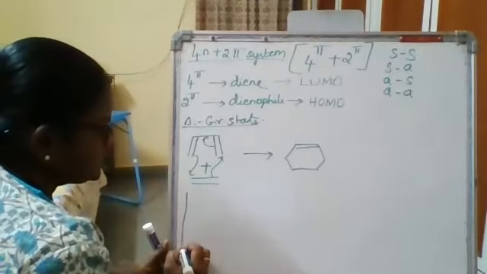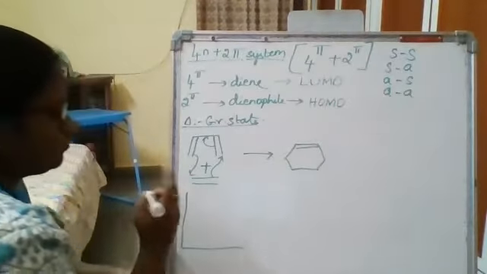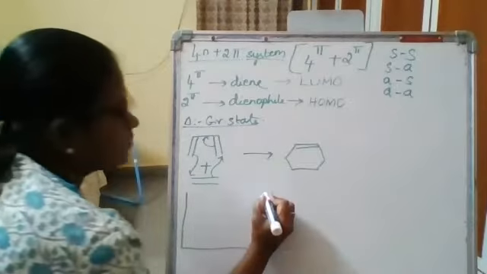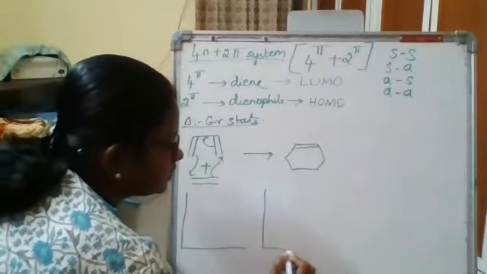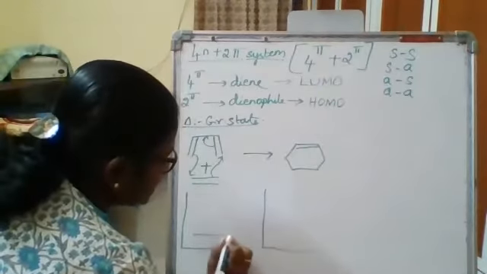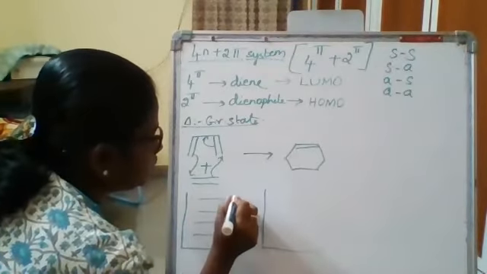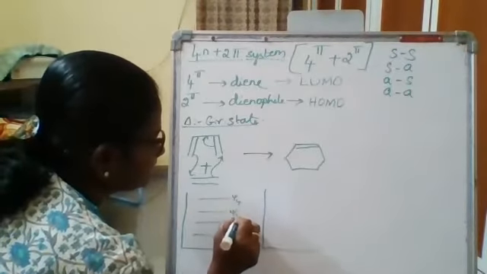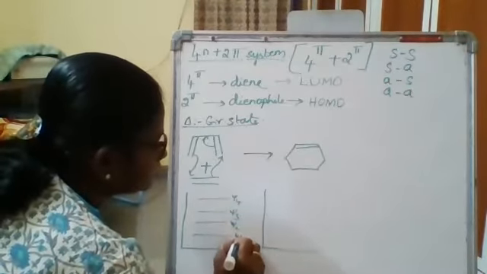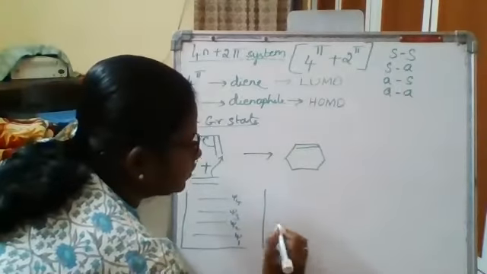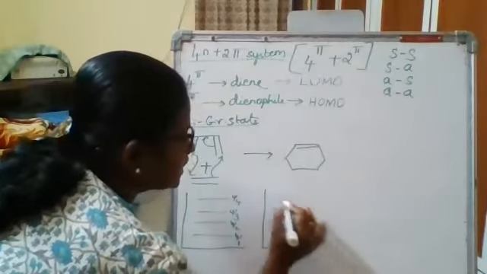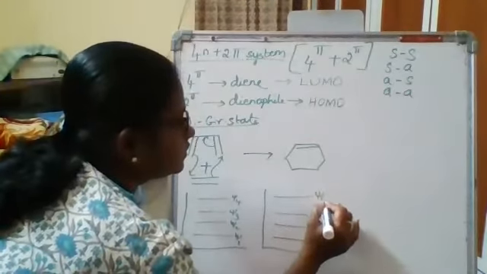Diene has how many psi functions? 4 sp2 hybridized carbons. Psi 1, psi 2, psi 3, and psi 4. Then psi 1, psi 2, psi 3, psi 4.